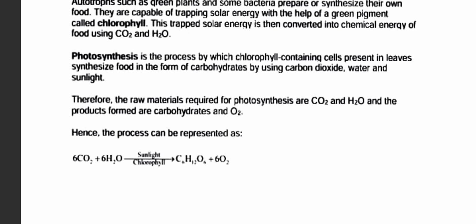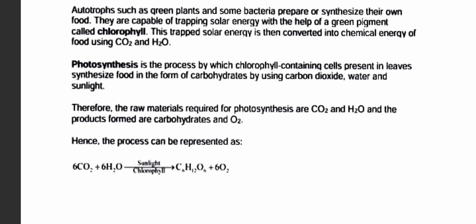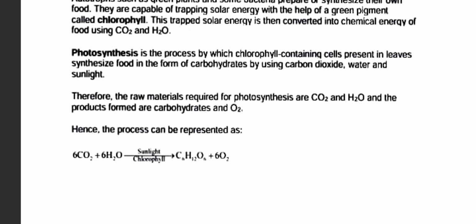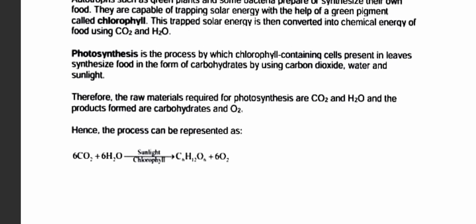I know it is a bit difficult to understand what happened above, so let me just quickly explain using this equation. So 6 CO2 plus 6 H2O. The reaction takes place between carbon dioxide and water in the presence of sunlight, which is trapped by chlorophyll, and produces C6H12O6, which is glucose, plus 6 O2, which is oxygen.